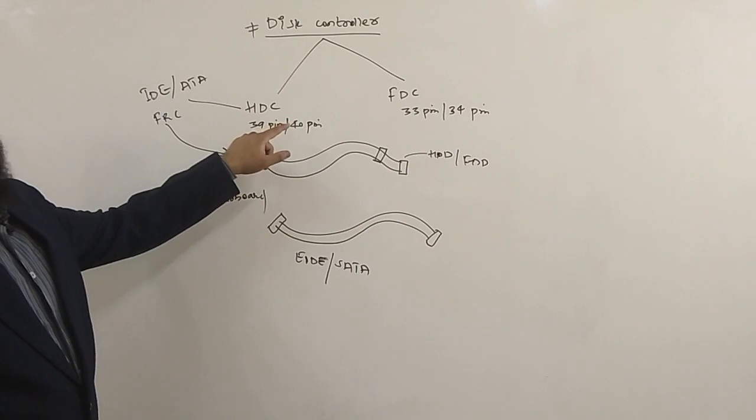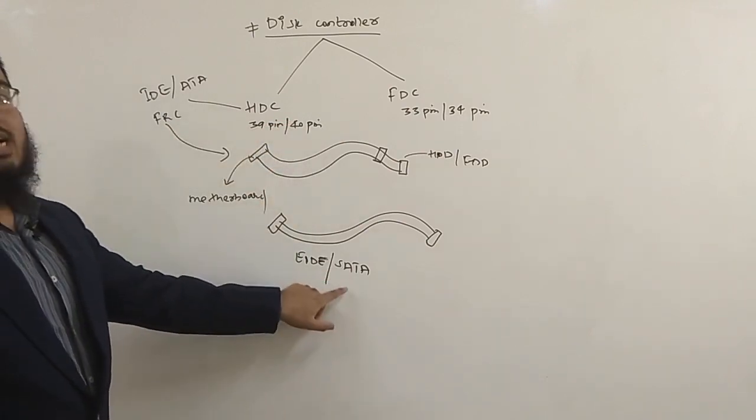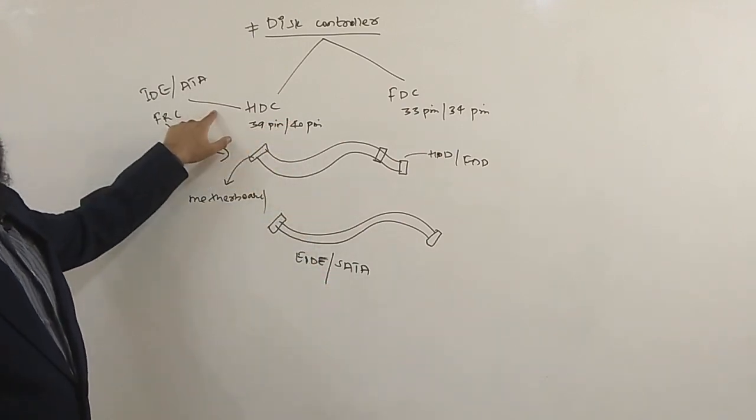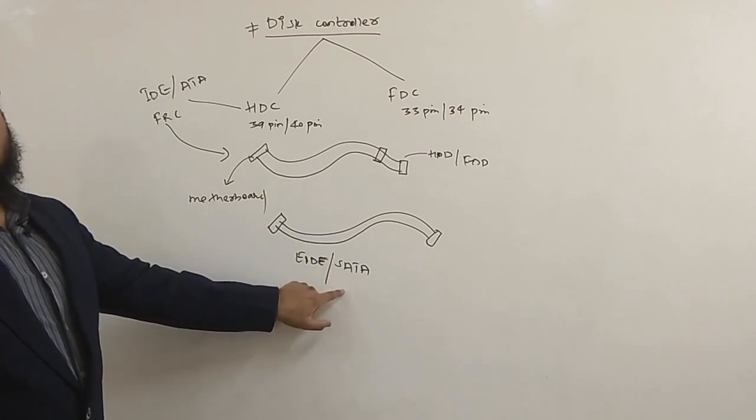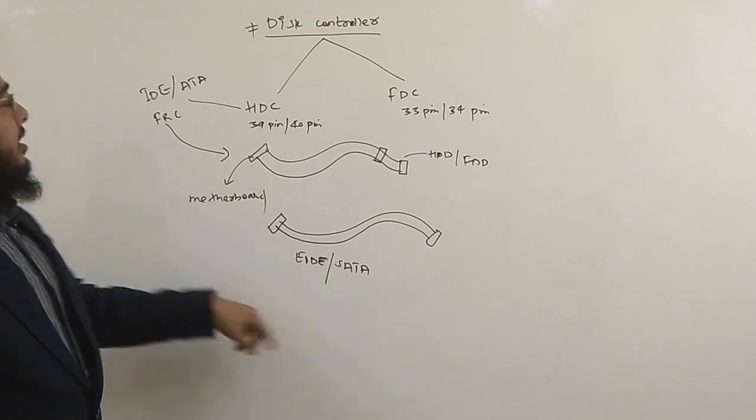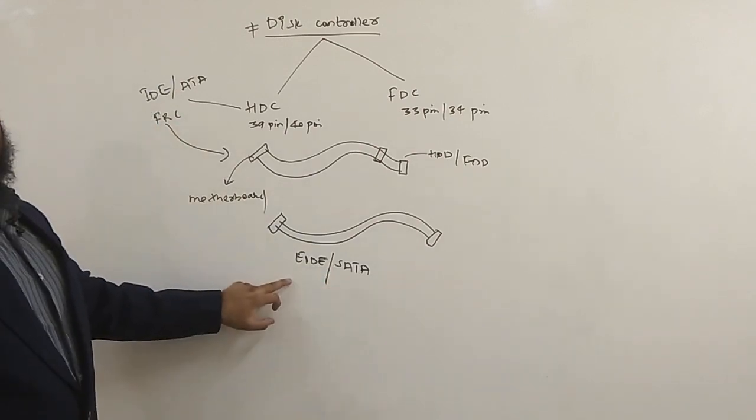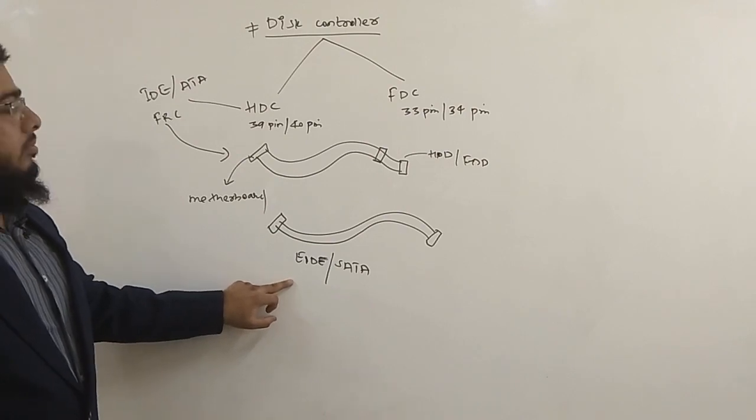This is IDE, and this is called EIDE, Enhanced IDE.